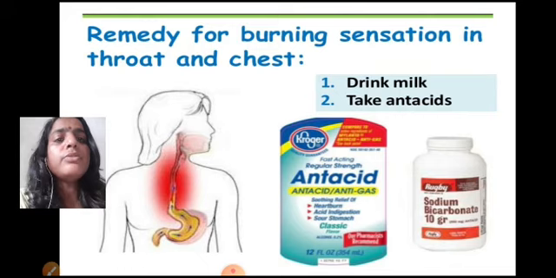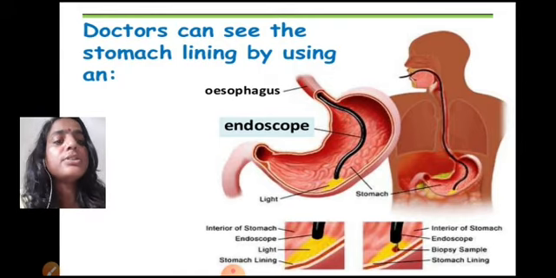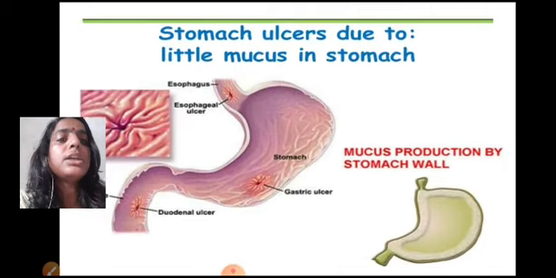Now, what can we do when we feel such a sensation? We can drink milk or we can take antacids. Antacids will neutralize the effect of acid in the stomach. Now, doctors can see the stomach lining with the help of an instrument which is known as an endoscope, which can be passed through the esophagus.